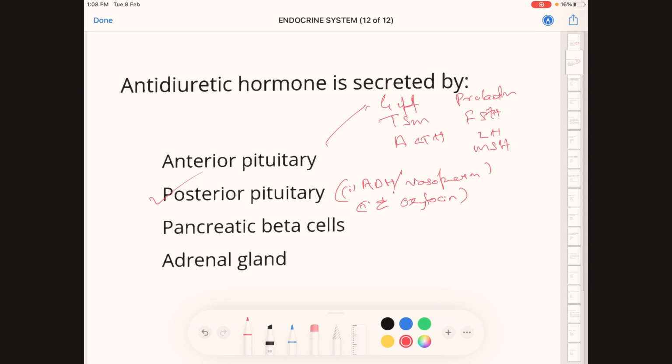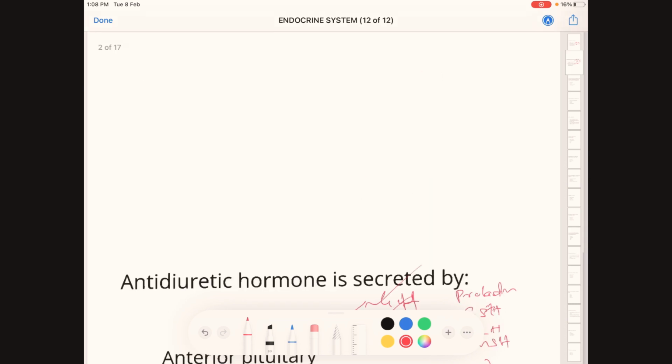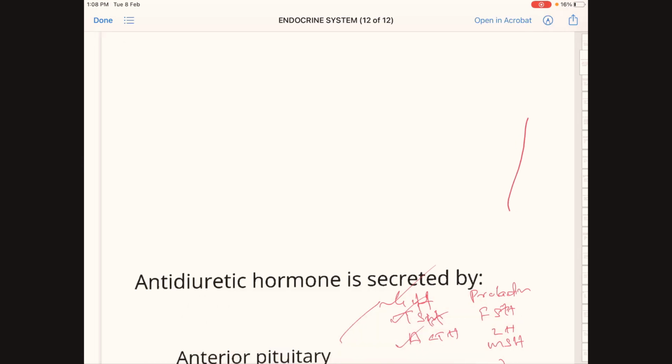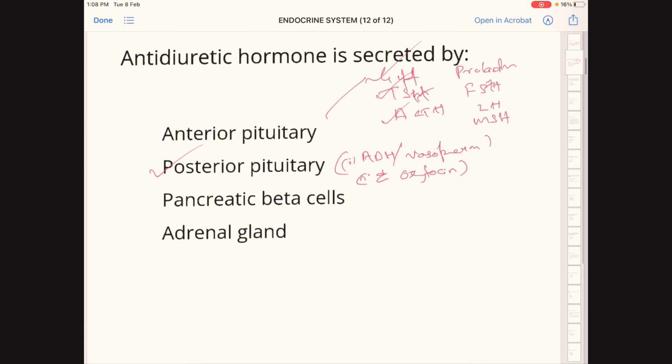I'll repeat. First is growth hormone, second is thyroid stimulating hormone, third is adrenocorticotropic hormone, fourth is prolactin, fifth is follicle stimulating hormone, sixth is luteinizing hormone, and seventh is melanocyte stimulating hormone.